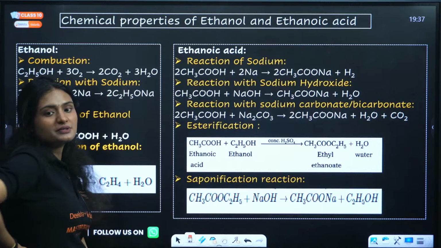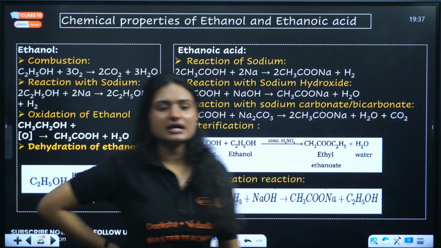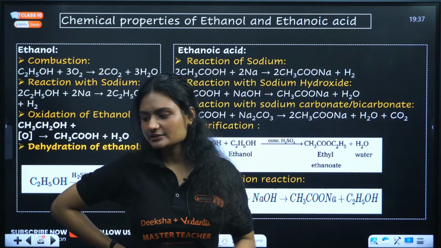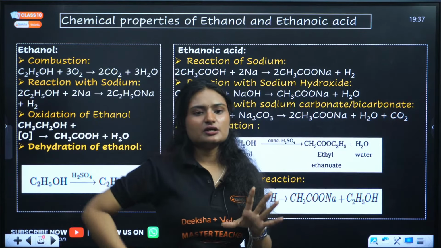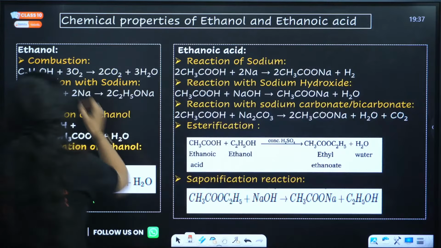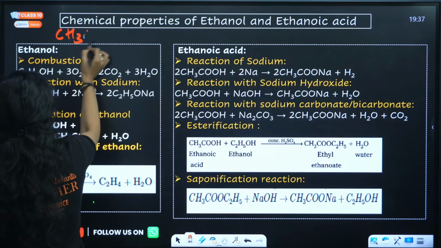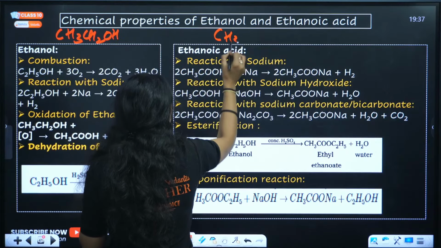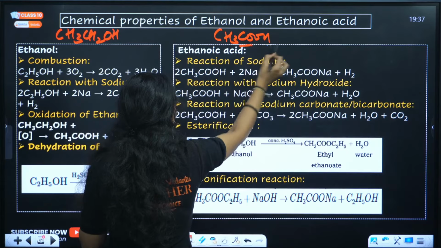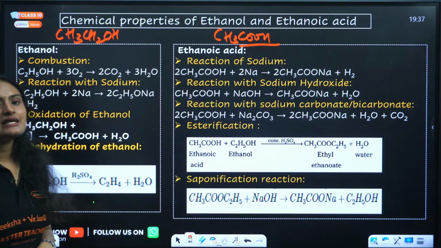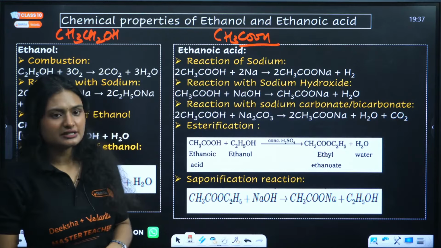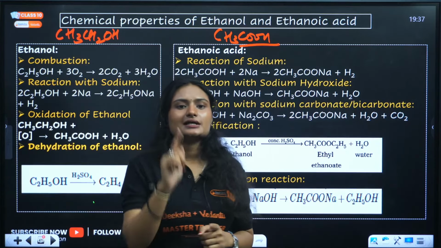Now the chemical properties of ethanol and ethanoic acid. Okay, now ethanol and ethanoic acid. What is ethanol? This is ethanol, right? And this is ethanoic acid. Clear? What are the chemical reactions shown by ethanol and ethanoic acid? So first reaction is combustion.